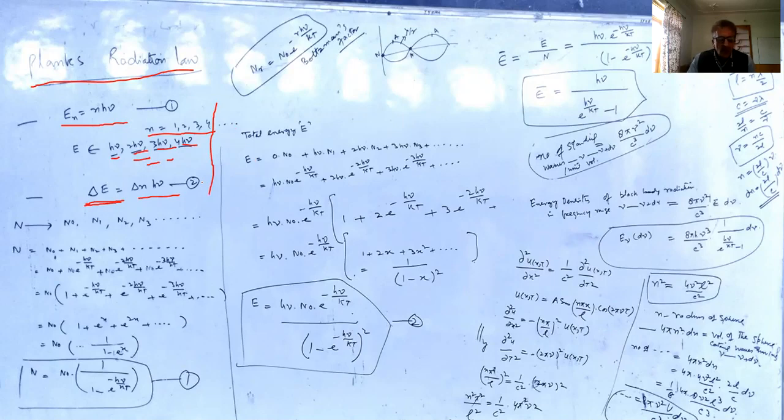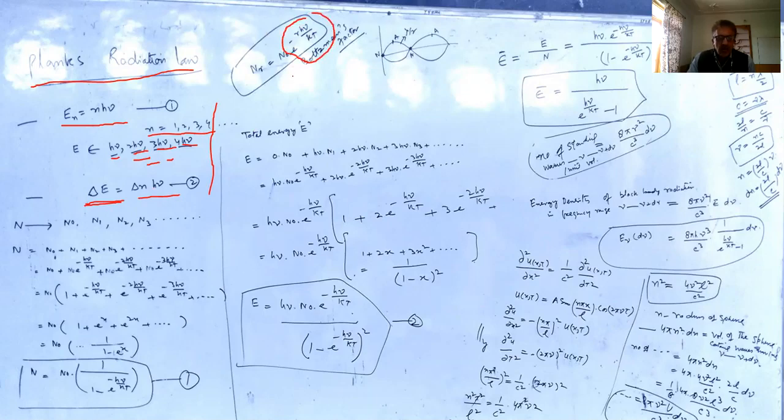Now, let us calculate the average energy of Planck's oscillator of frequency nu. The relative probability that an oscillator has the energy h nu at a temperature T is given by the Boltzmann factor e raised to the power minus h nu by kT.